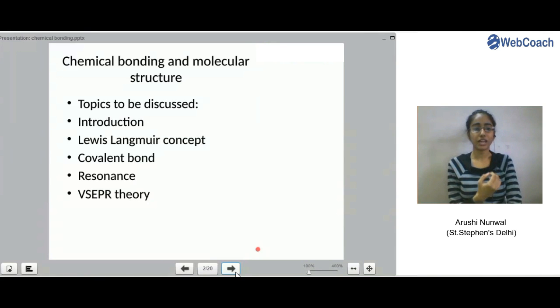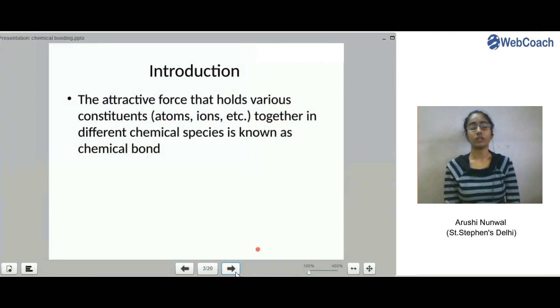So the topic which we have is chemical bonding and molecular structure. What all topics we have to discuss today, let's see. First we have introduction, then we have the Lewis-Langmuir concept, then we have covalent bonding, resonance and VSEPR theory. First we have introduction.